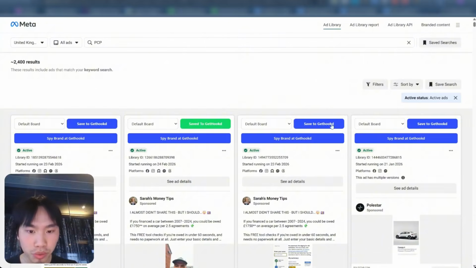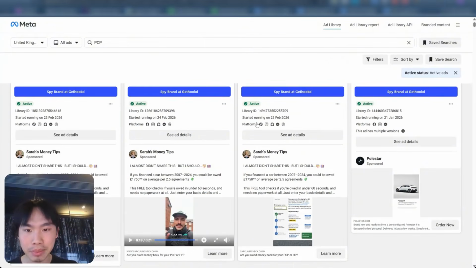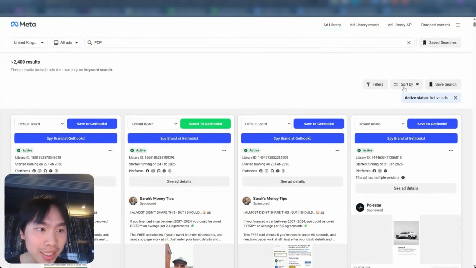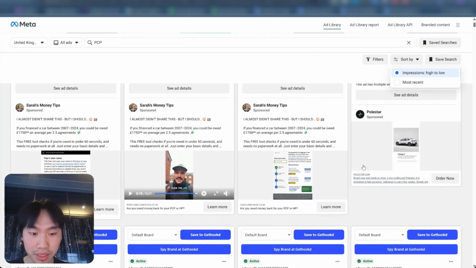How we know it's proven is because in the ad library, the first few ads that pop up, they get sorted by viewer count. So those are the ads that have been viewed the most times, and they've been spent the most money on, which is, you wouldn't spend money on ads if they didn't make your return on investment, right? So these are the ads that are printing money right now in this specific vertical.